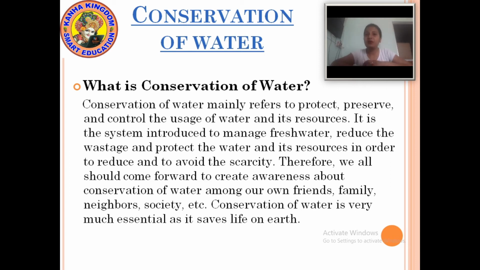Because conservation of water is very much essential as it saves life on earth. I have taught you how important water is in our life, so we should conserve the water.